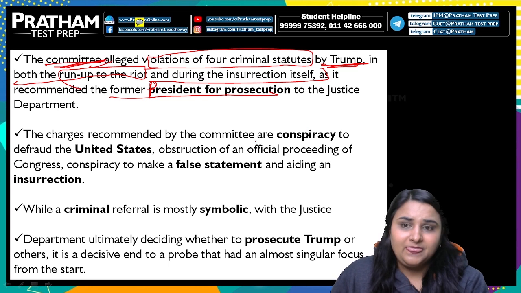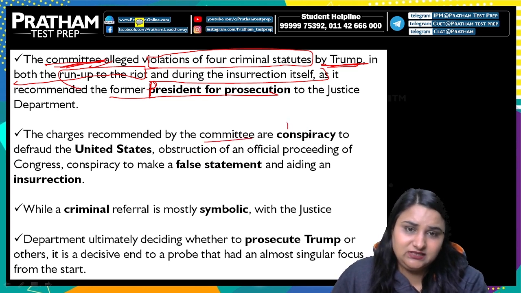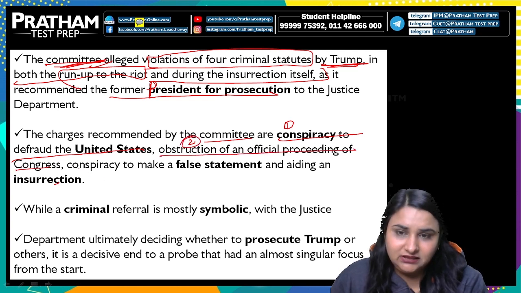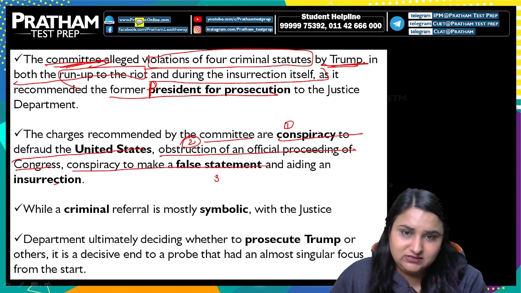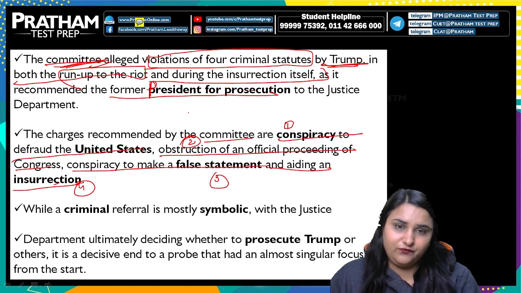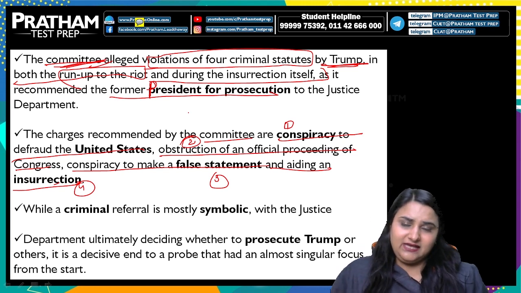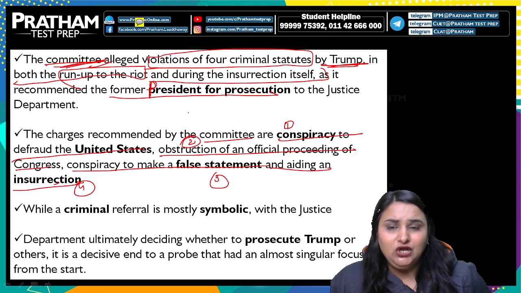Right? Second, the charges recommended by the committee are conspiracy to defraud the United States, obstruction of an official proceeding of the Congress, second, and third, conspiracy to make a false statement and aiding an insurrection. So these four criminal statutes, हम कह सकते हैं violations, have been done by Donald Trump.